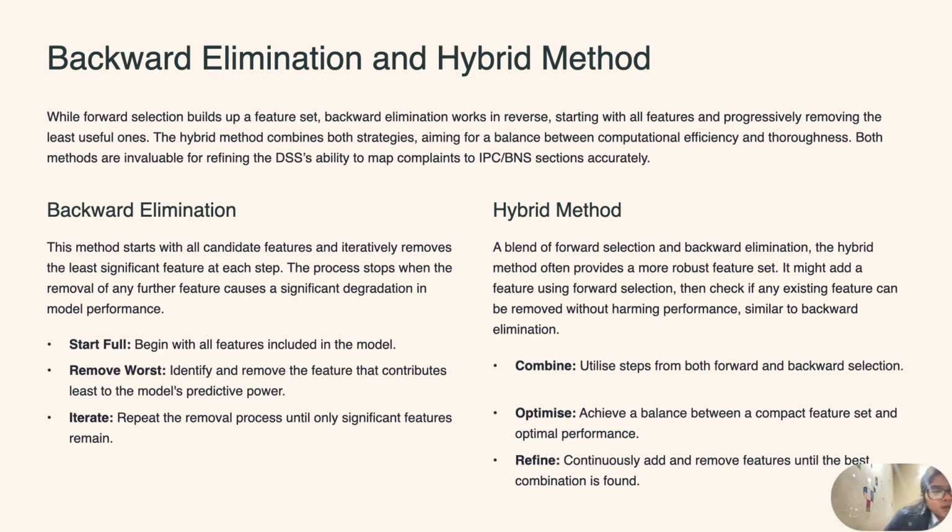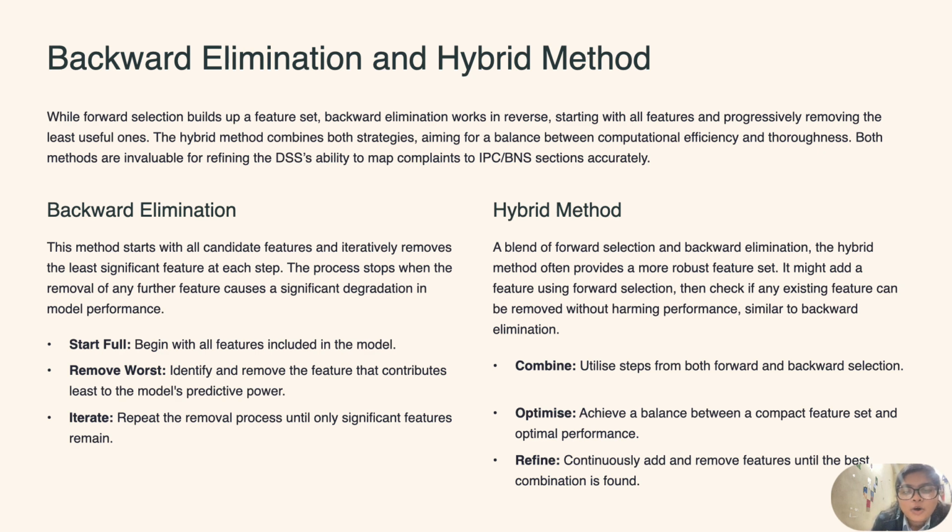So we just start with a bag full of features, then we identify and remove the feature which contributes less to the model performance, so the performance of the model won't be affected by its removal, and we repeat the steps until the removal of a specific feature has a significant loss.